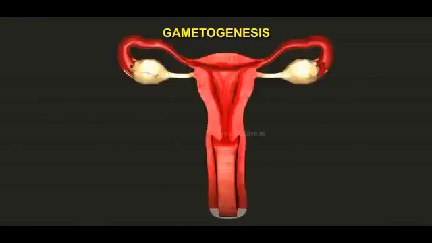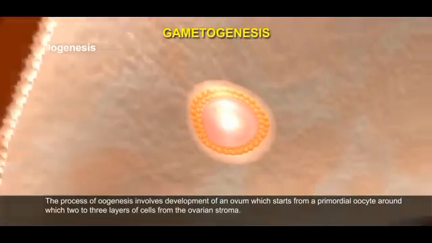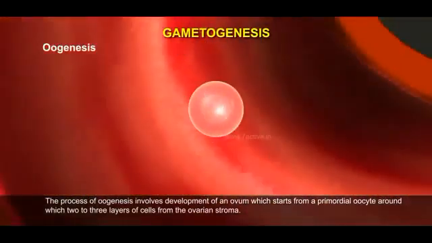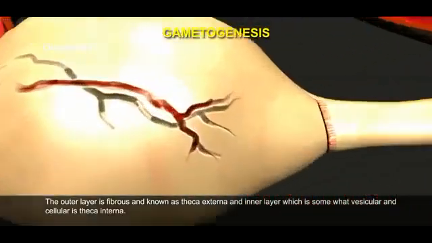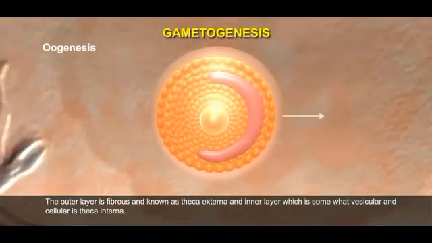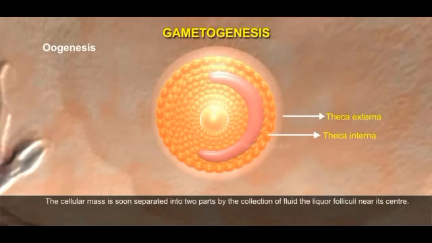Oogenesis. The process of oogenesis involves development of an ovum which starts from a primordial oocyte around which 2 to 3 layers of cells form from the ovarian stroma. The outer layer is fibrous and known as theca externa. An inner layer which is somewhat vascular and cellular is theca interna. The cellular mass is soon separated into 2 parts by the collection of fluid, the liquor folliculi, near its center.